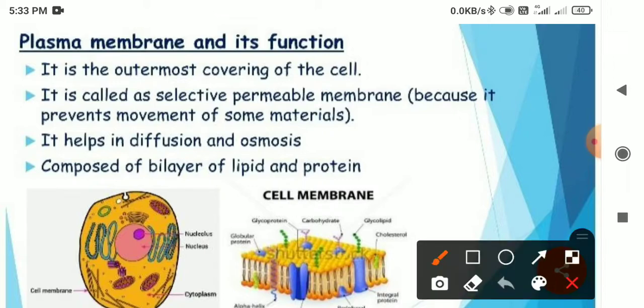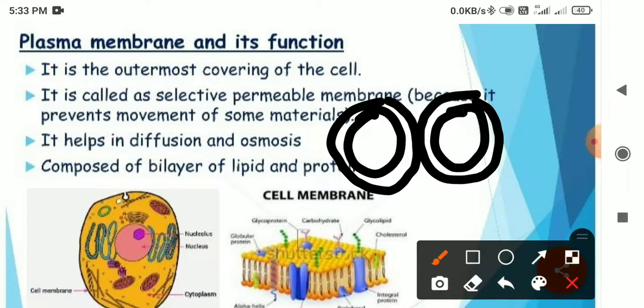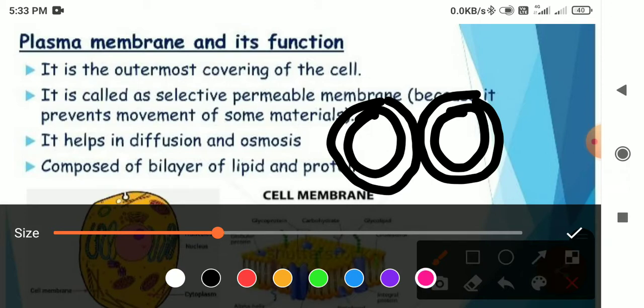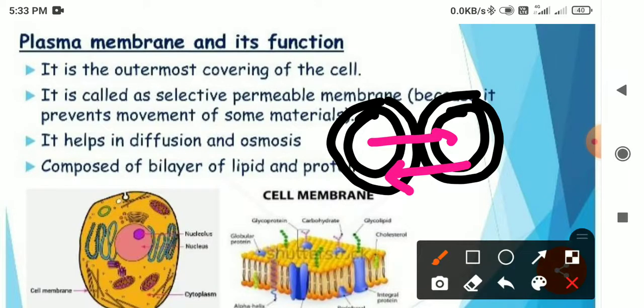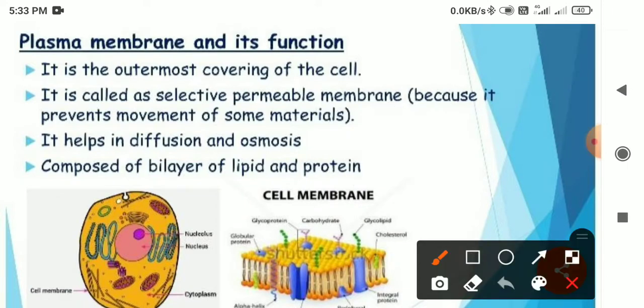It helps in diffusion and osmosis. The simple thing is that when here is a cell and here is a cell, here you can see the plasma membrane and here you can see the plasma membrane. So whatever things are to come from inside to the outside, they will only go with the help of the plasma membrane, and the plasma membrane should have some function for it. So diffusion and osmosis are those types of processes which help in the passage or exchange of solute and solvent particles from it.